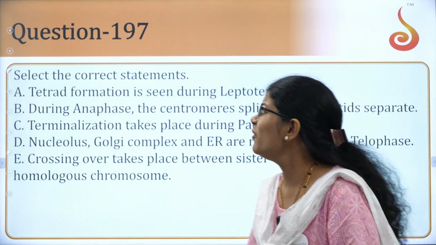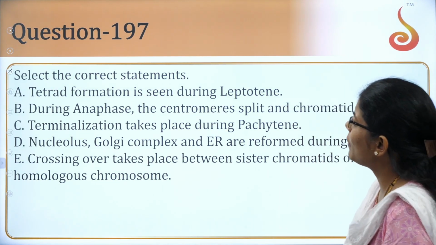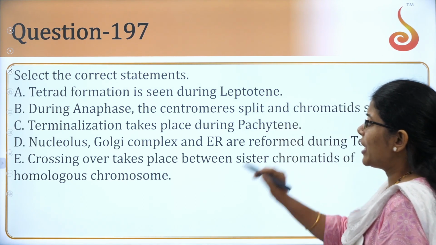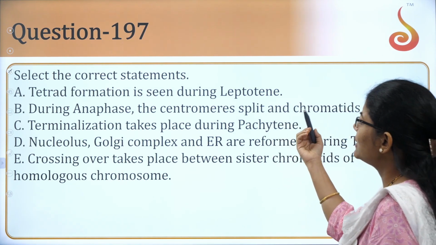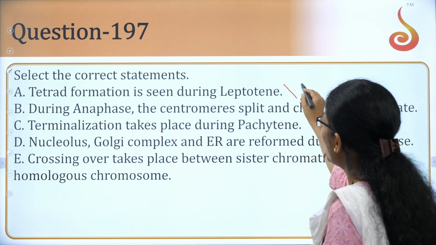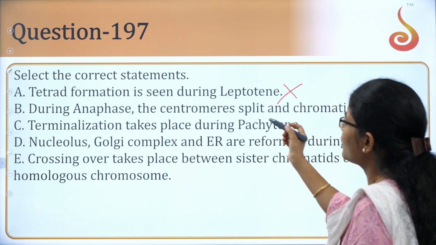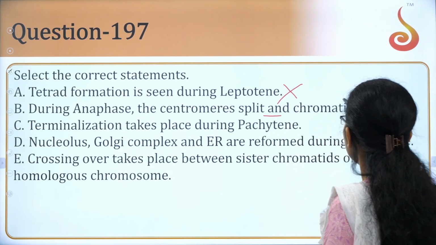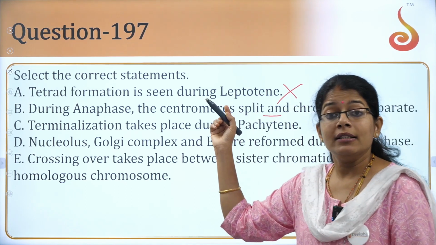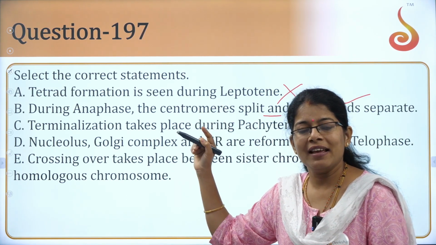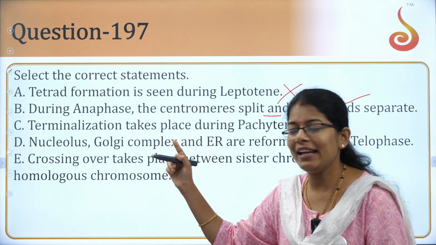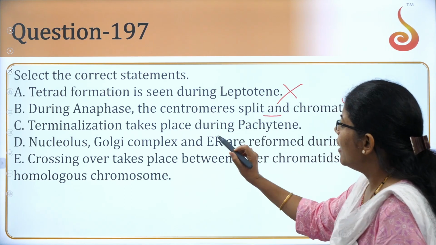Okay, the next one, we are approaching the end of the question paper here. Correct statement. Tetrad formation is seen during leptotene. No. During anaphase, the centromere splits and chromatids separate. Very true. We had a similar connected question from the set of 1 to 50, right? Yes, it was connected with this.